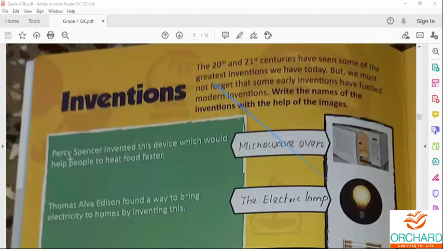So Percy Spencer, he invented the microwave device after World War II, from the radar technology developed during the war.